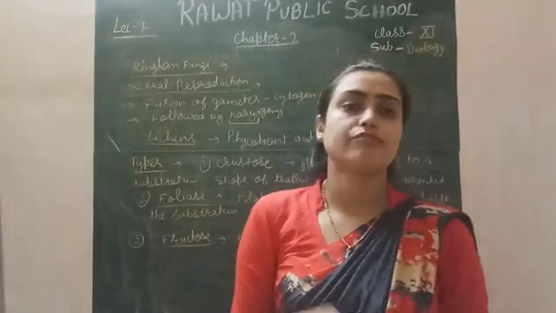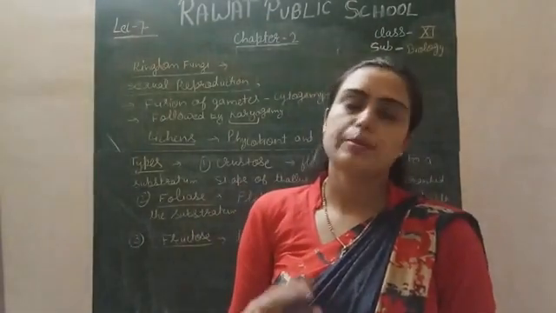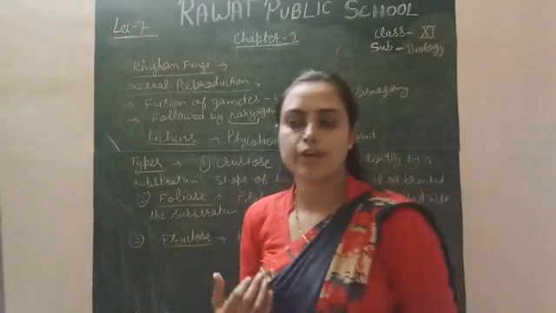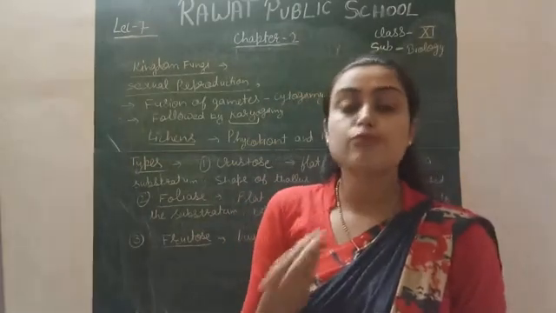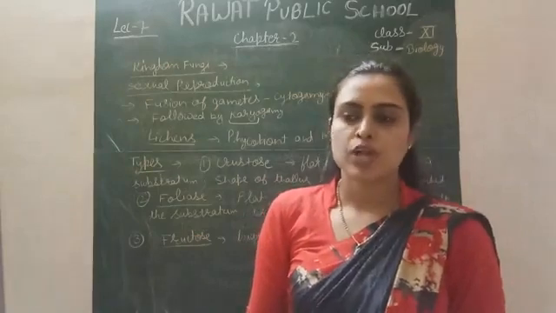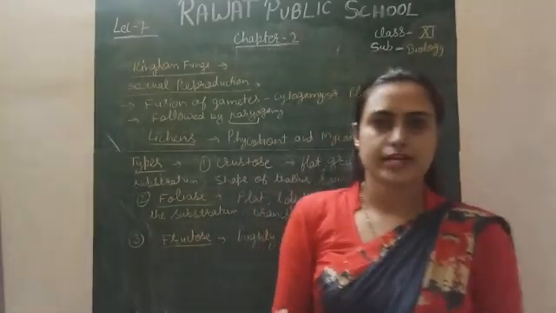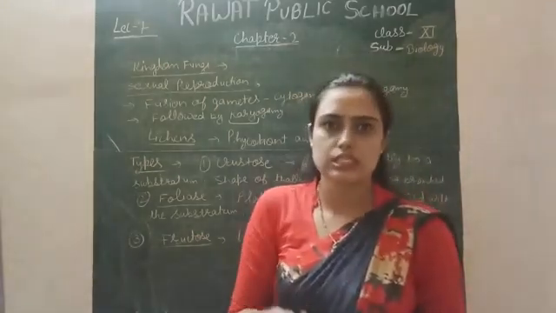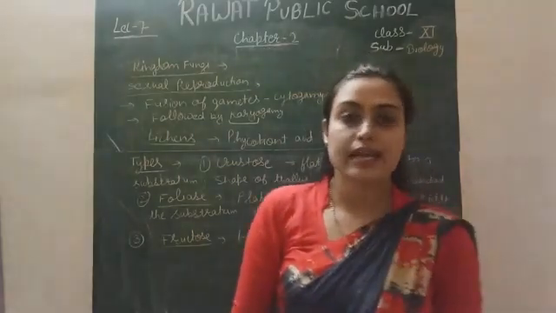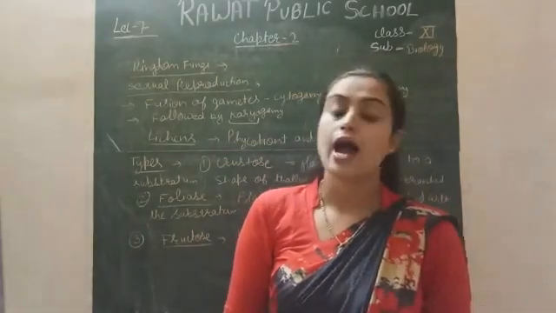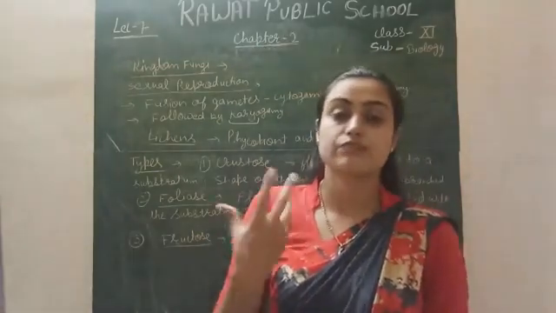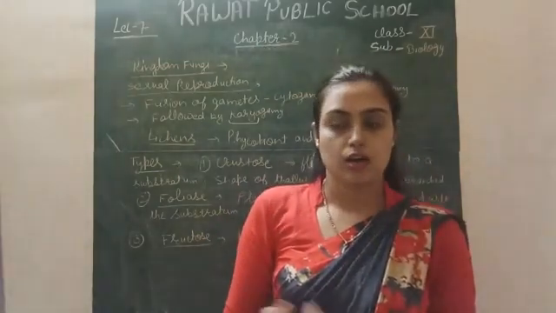After this, fungi have various importance in our life. For example, various fungi are used as food, as edible products. Edible means which we can eat easily. For example, Agaricus, whose common name is mushroom. Mushroom is a fungus, and we use it as an edible product.